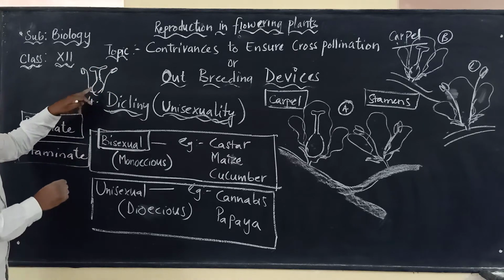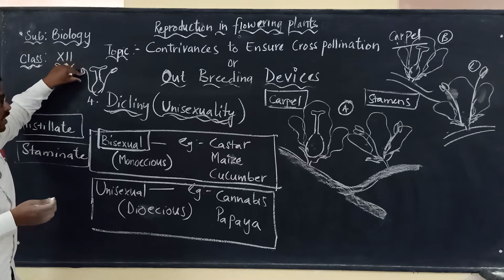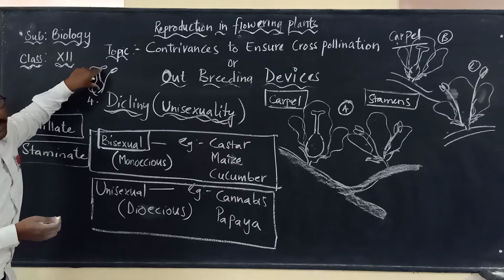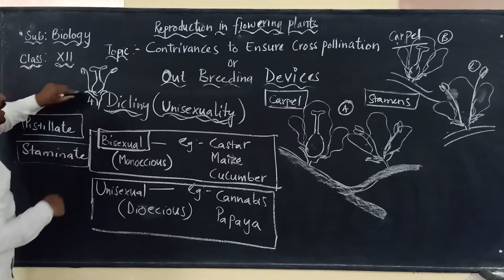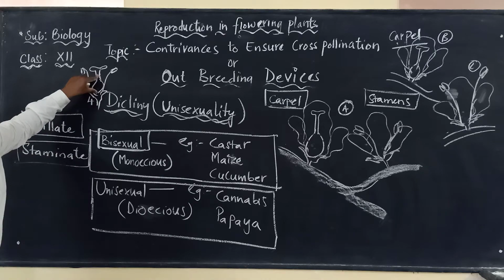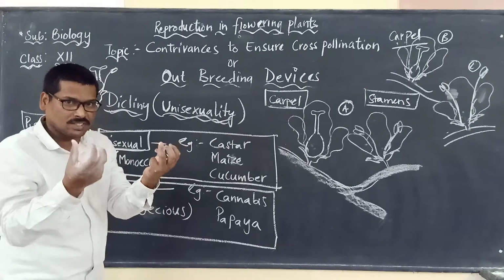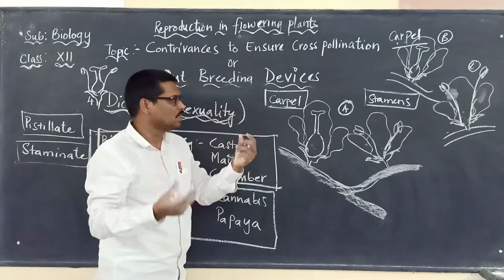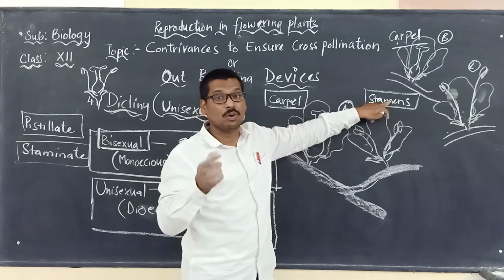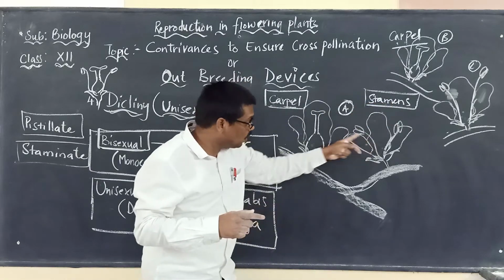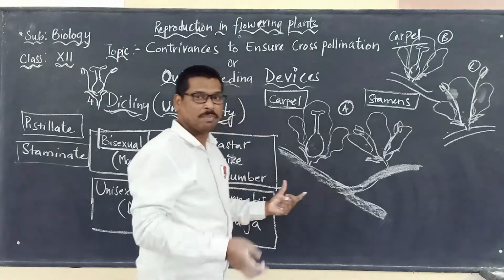A flower which is having both the sex organs, that is, the male sex organ, the stamen, and the female sex organ, the pistil or carpel. Both are there here. This is also a bisexual flower. At the same time, if there are two flowers, one flower having only the female part, another flower having only the male part, but both the flowers are born on the same plant.